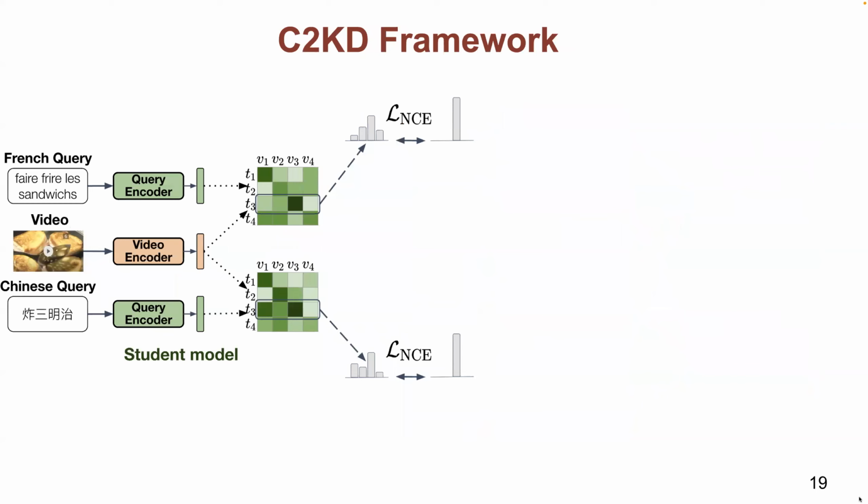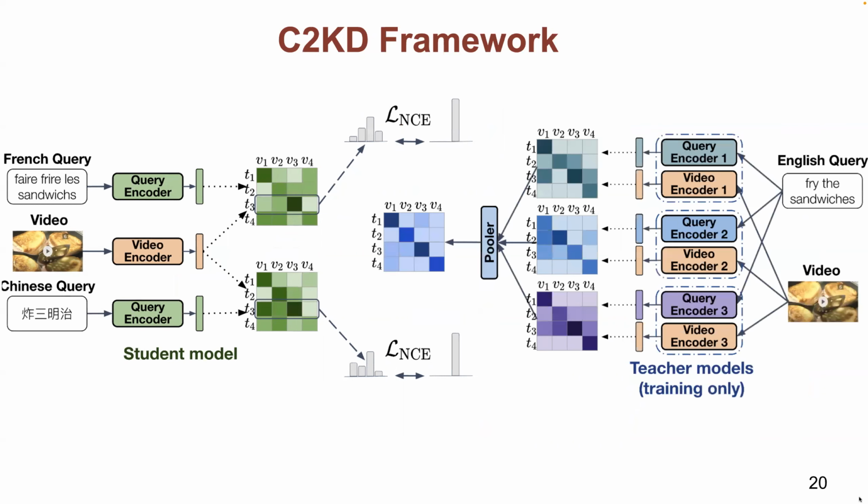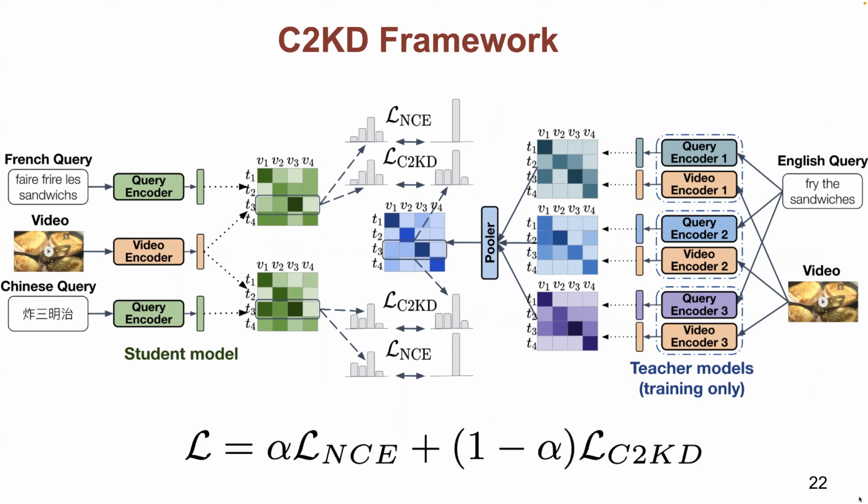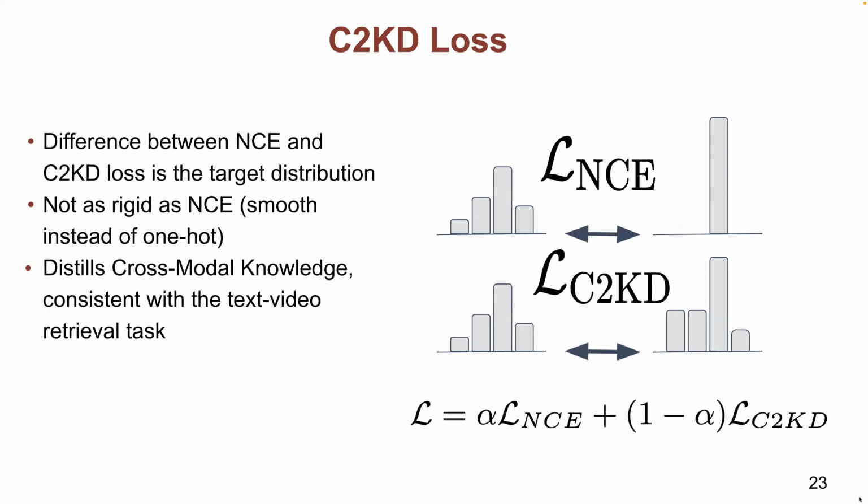Finally, in our C2KD framework, we start by training a multilingual student with the cross-entropy loss as described earlier. We then introduce the teacher models, which only use English text as input. We apply the cross-entropy loss between the multilingual student text video similarity scores and the teacher text video similarity scores. We call this the C2KD loss.